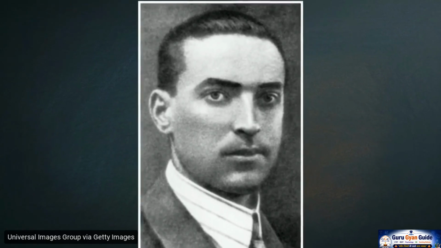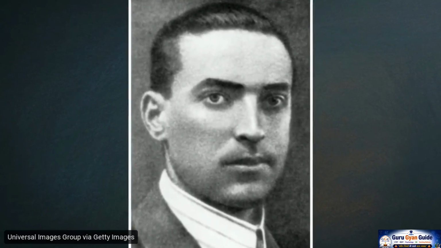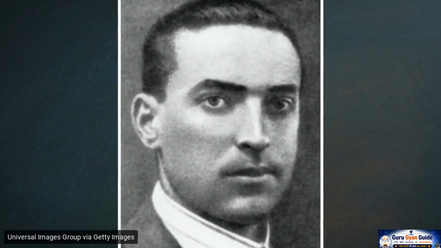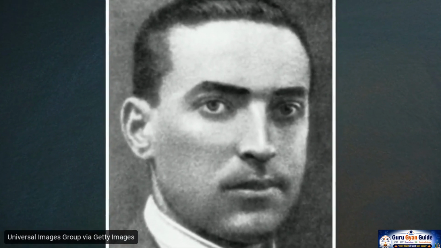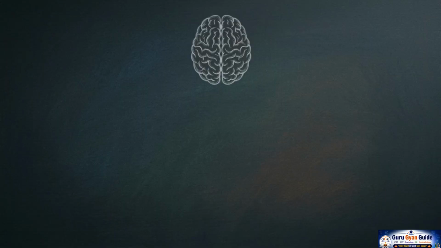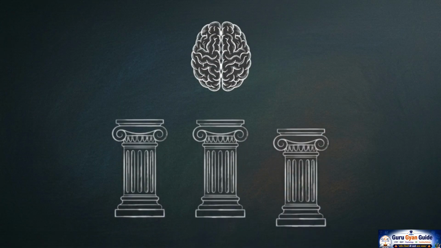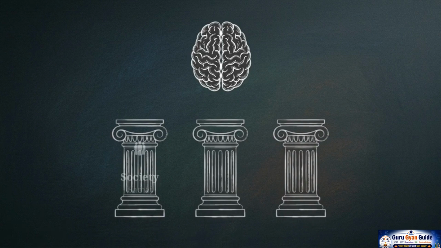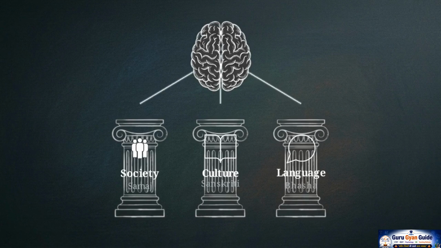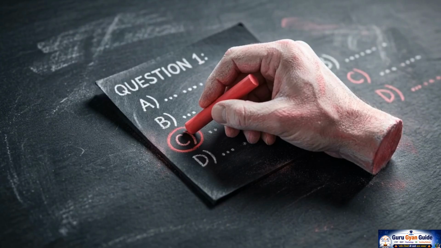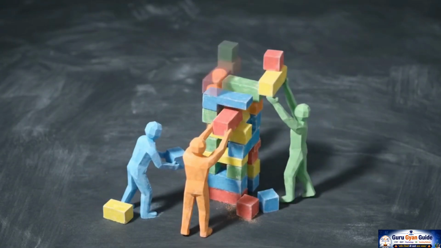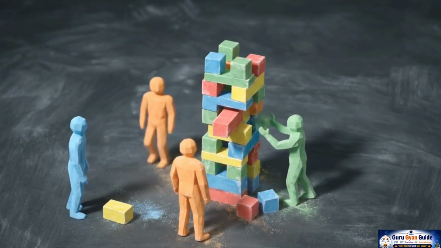Meet Lev Vygotsky. This Russian psychologist observed that human intelligence doesn't grow in a vacuum. It is built through our interactions with the world. Vygotsky called this sociocultural theory. He argued that a child's mind is supported by three foundational pillars: society, or samaj, culture, or sanskriti, and language, or pasha. Recognizing this social connection makes it much easier to spot the correct answers on your exam.